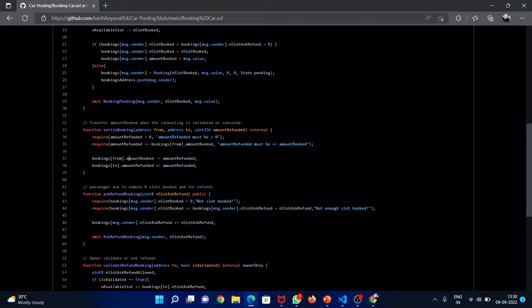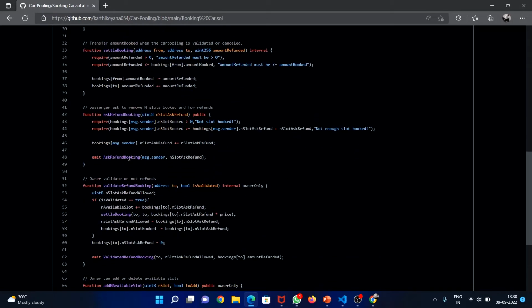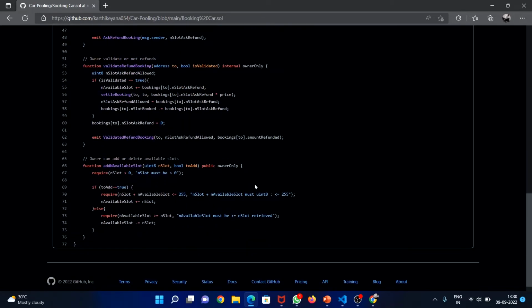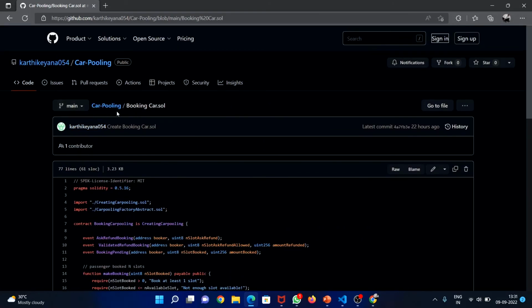And this is the function askRefundBooking. It is used to ask for a refund or remove slots that were booked. And this is the function validateRefundBooking. It is used to validate the refunds, and only the owner has the right to access it. So this is the function addInAvailableSlots, which checks whether the slot is available. If it is available, it can book, else it can't book. So let's go to the next one.